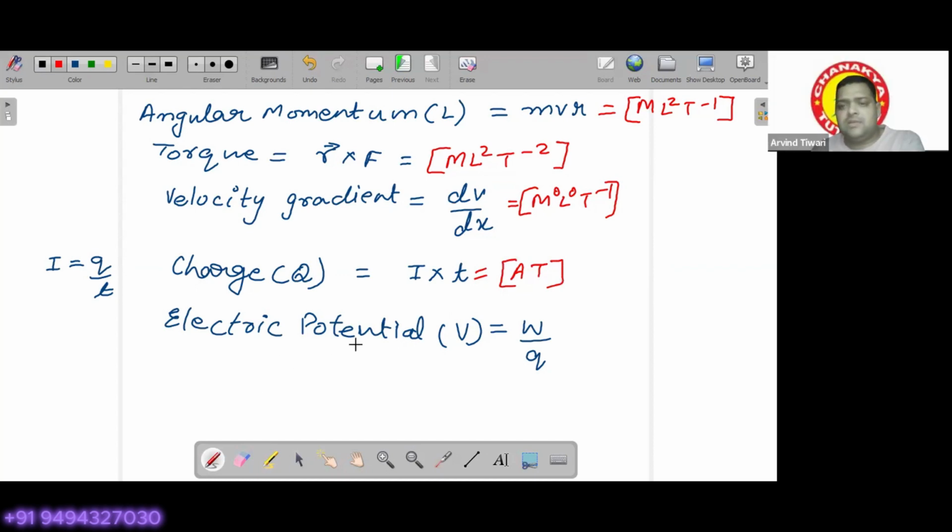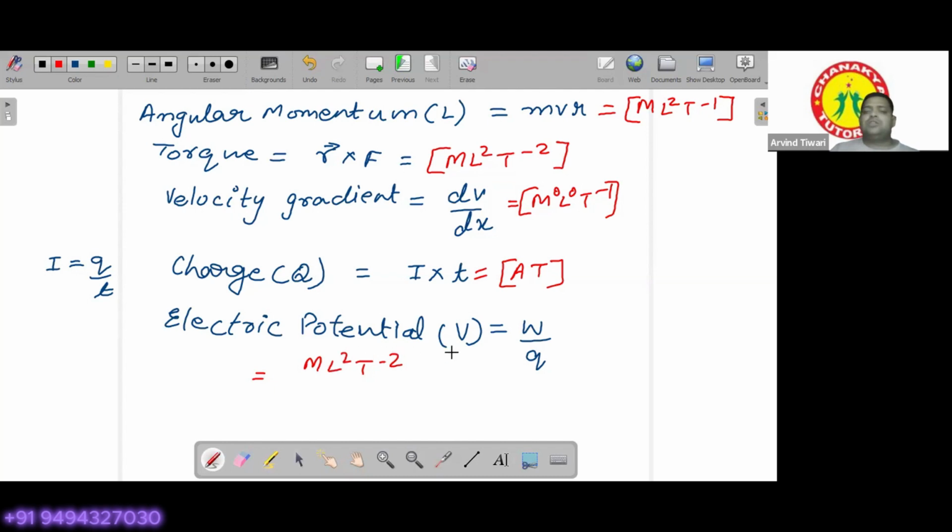Yeah, okay. For electric potential, work done is represented by the dimensions M L2 T minus 2. So currently you are not able to remember, but you can recall it.